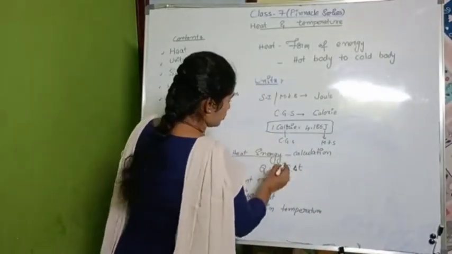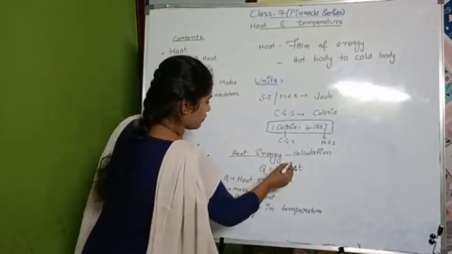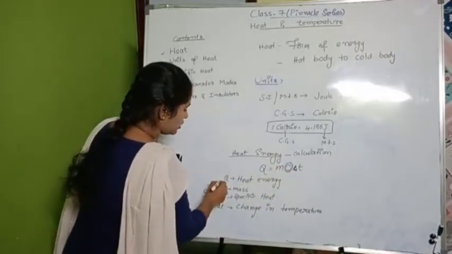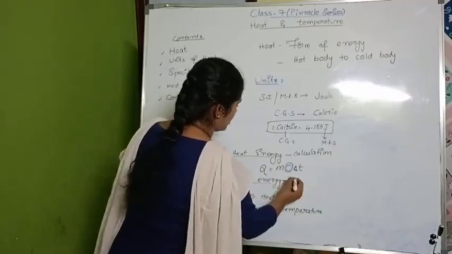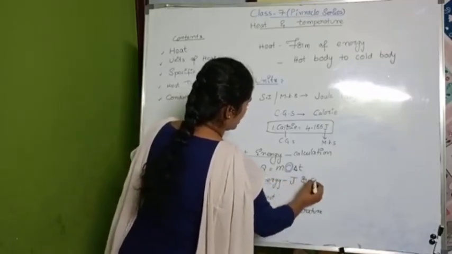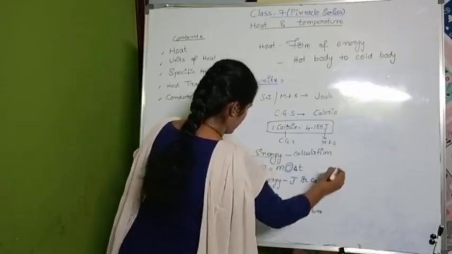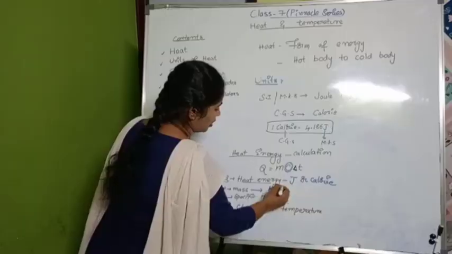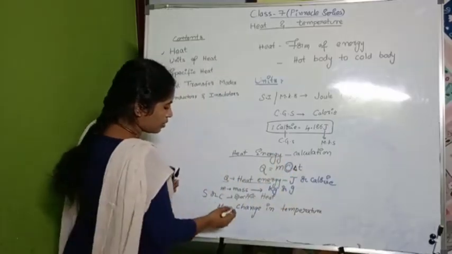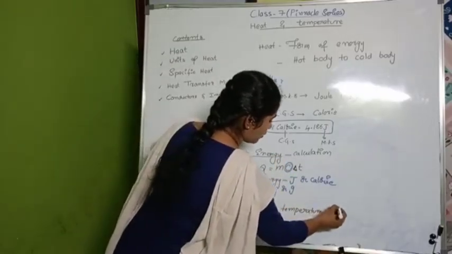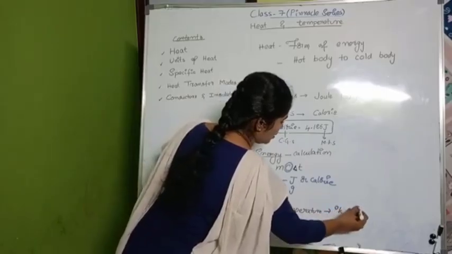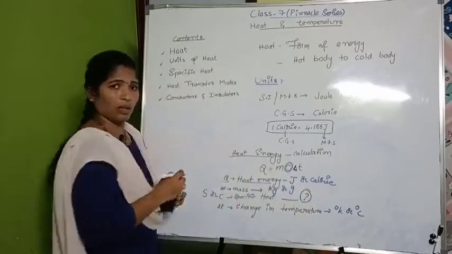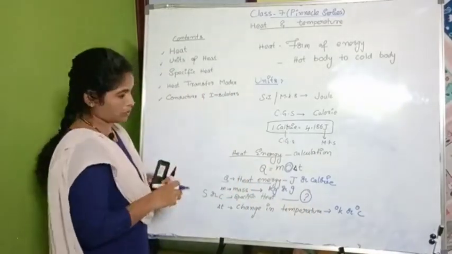Now here we need to discuss what is C, because specific heat is a very new term to you, right? You know that Q is heat energy and the units of heat energy are joule or calorie. We know for mass the units are kg or gram, and for temperature, Kelvin or degree centigrade. But what about specific heat? What are the units of specific heat? First, what is specific heat?